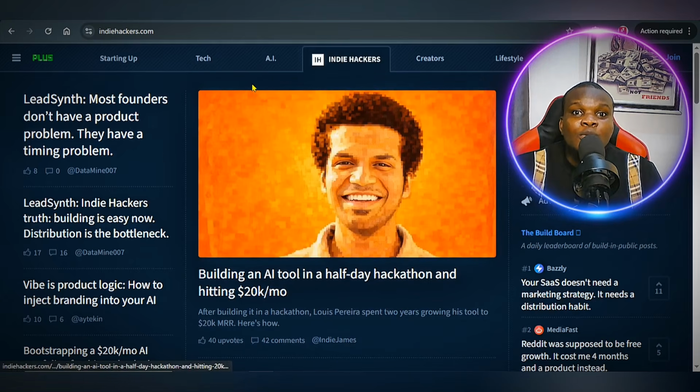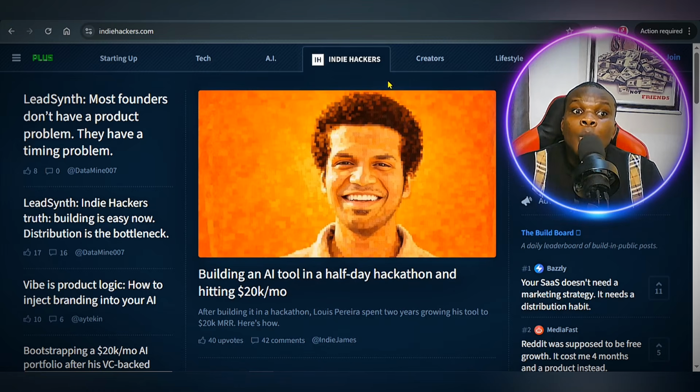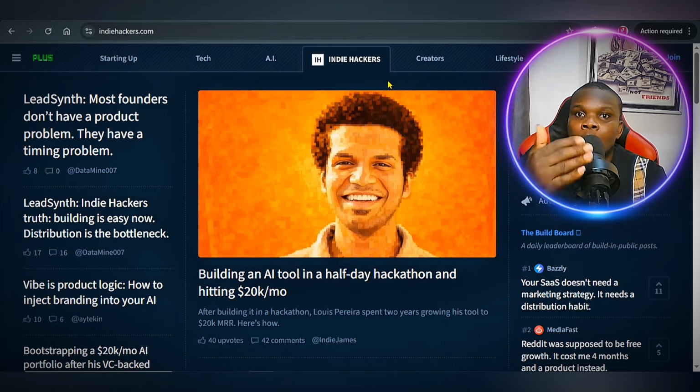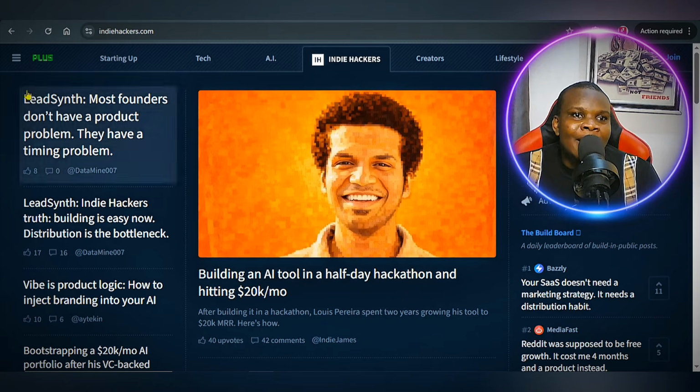Okay, so this also works like this Hashnode. Okay, the same platform where you can actually share your content. You share your product as a content just to give visibility to it. Okay, so the same way you do on your blog website. So I'm going to be showing you how you can actually use your own blog website to get traffic to your own digital product. Okay, so remember, your website stands a high chance of ranking on Google, on Bing, on Yandex and other platforms if you can actually utilize the same strategy which I'm going to be listing in this very video. Okay, so go over to Indie Hackers right here and click on the sign up button, click on the join button right here.